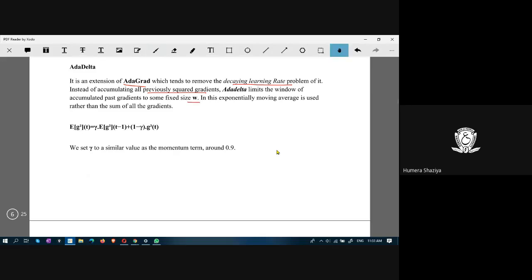When AdaGrad is executed, it accumulates. If this is the starting point and this is the current point, it accumulates all the previous gradients, which is not quite effective. Therefore, AdaDelta limits how many gradients to accumulate. If this is the starting point and this is the current point, and the window size is 3, only the past 3 iteration gradients will be accumulated.